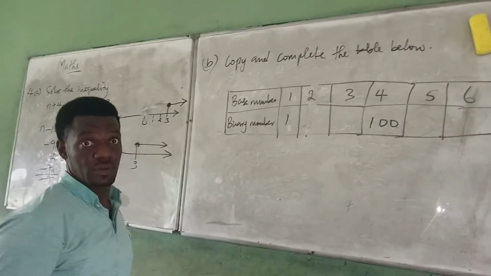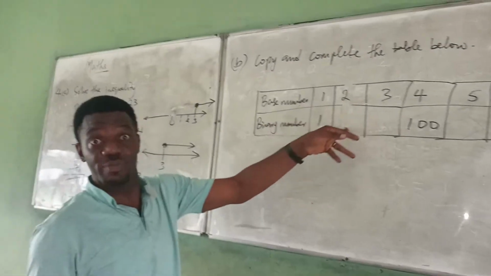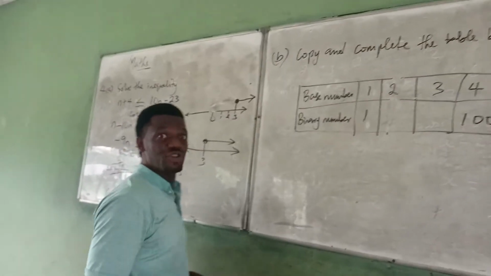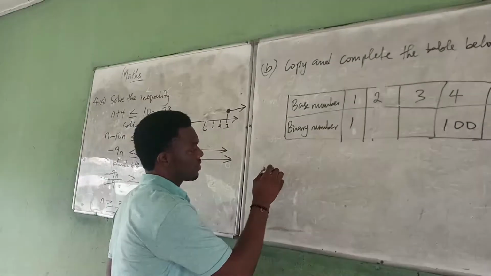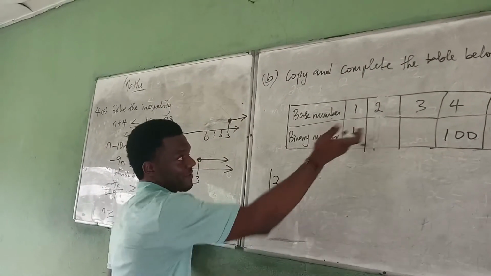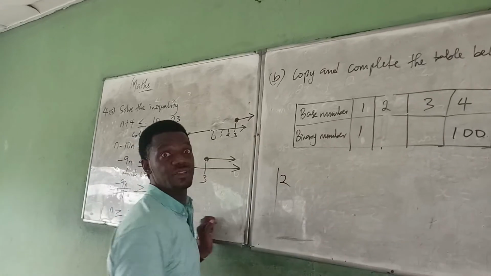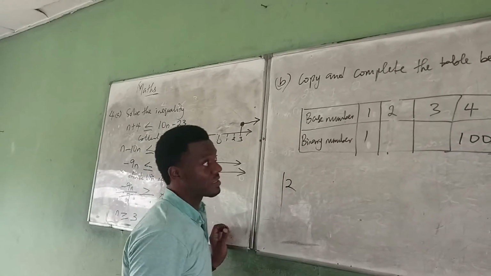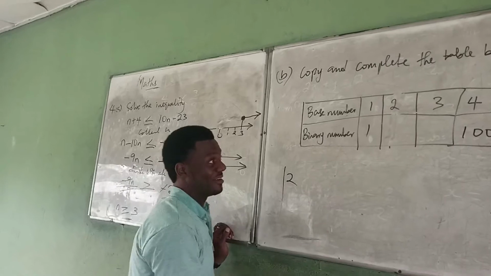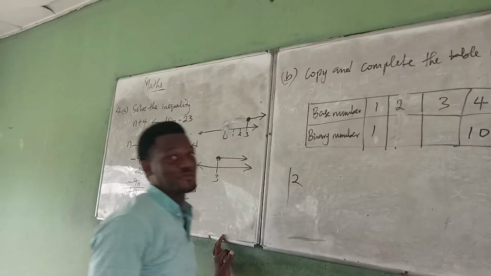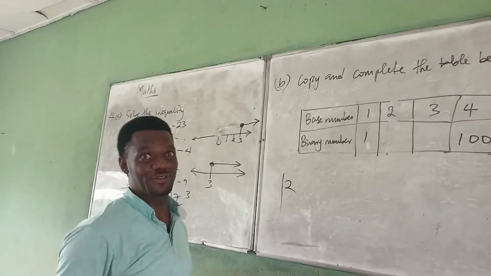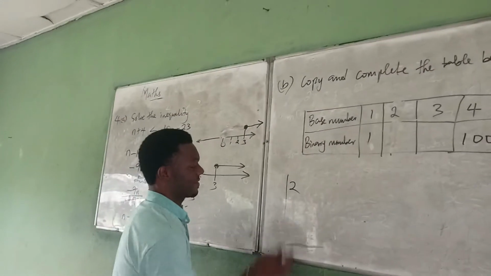You just have to convert these to base 2. Just as we know, there is no number more than 1 in base 2. Just as I taught you in your year 1, technically if I'm the one to fill this, I don't need to be solving this. I know that this is supposed to be 10, this is supposed to be 11, this is supposed to be 101. But for the sake of those of you who want to know how you get all these things.